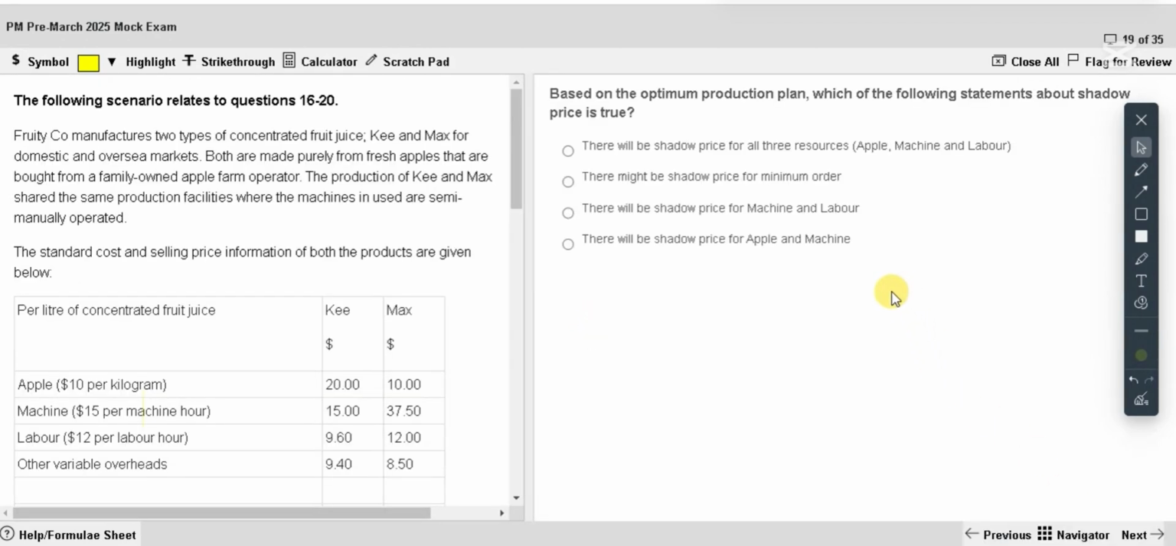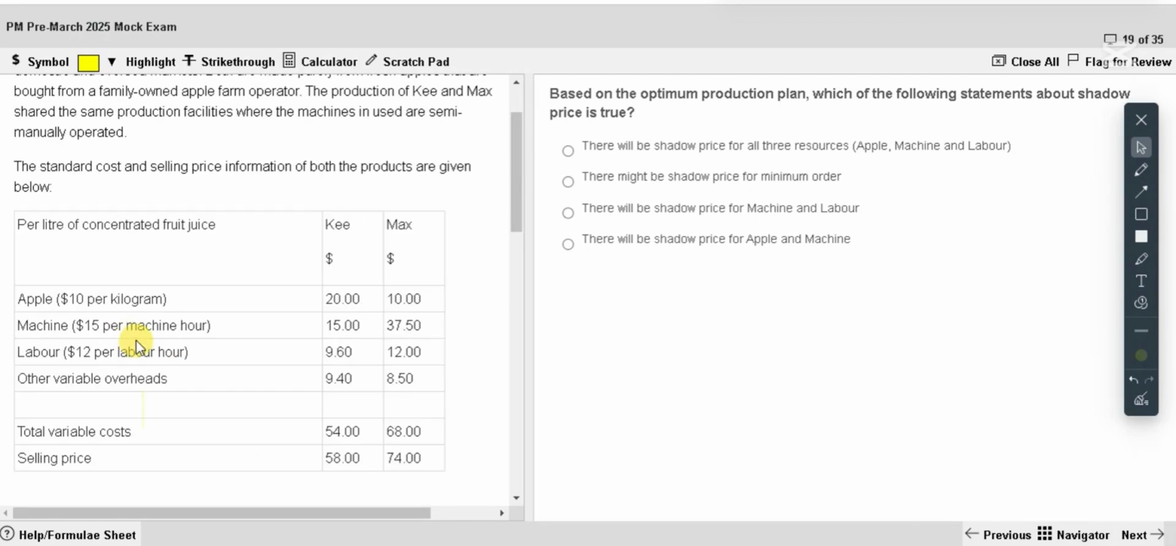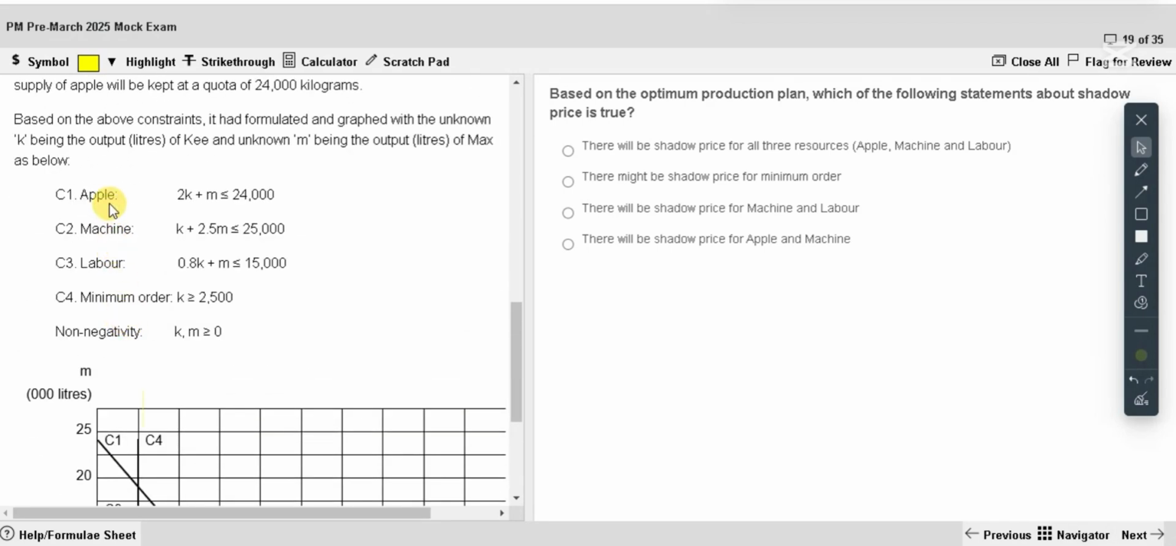Based on the optimum production plan, which of the following statements about shadow price is true? Only the binding constraints will have shadow price. So will there be a shadow price for all three? No. Will there be a shadow price for minimum order? No. Will there be a shadow price for machine and labor? C1, C2, right? What is C1? Apple and machine. Last one. There will be shadow price for apple and machine. Correct answer: apple and machine.